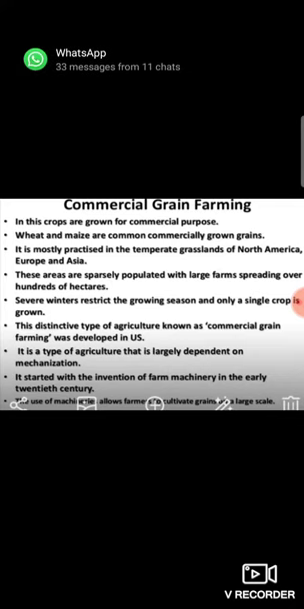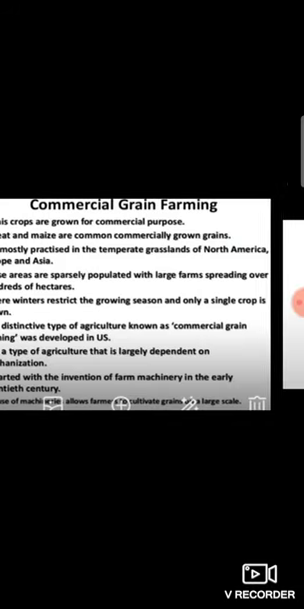This type of farming is typical in temperate grasslands of the world, like the prairies of North America, the steppes of Russia, and the pampas of Argentina. Due to moderate rainfall, short growing season, and severe winter, cultivation is restricted to a single crop in this type of farming.